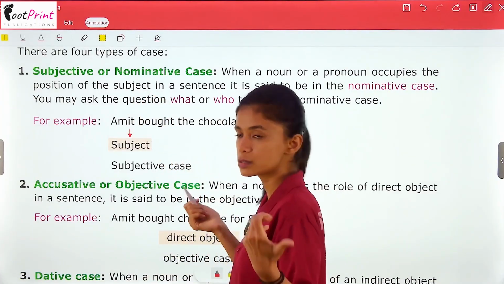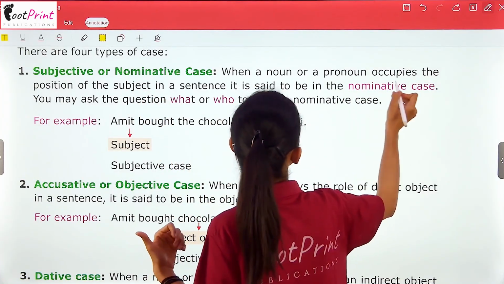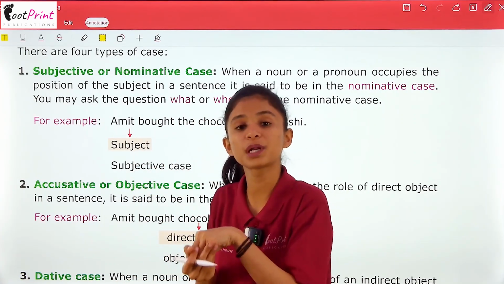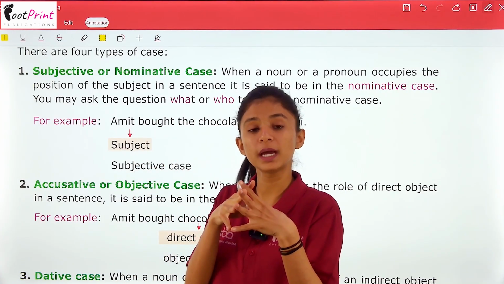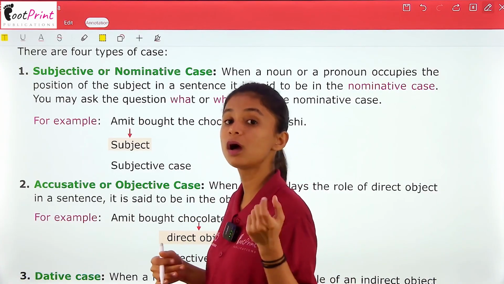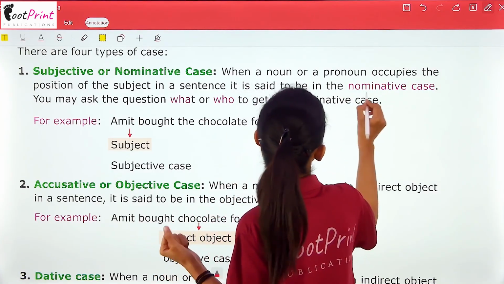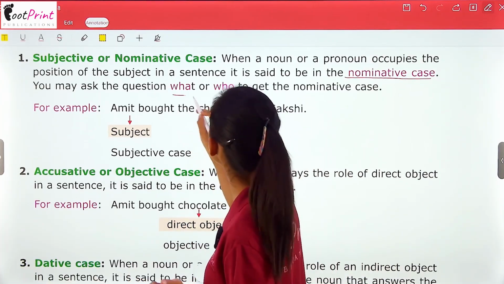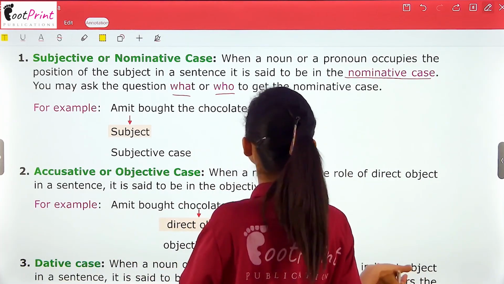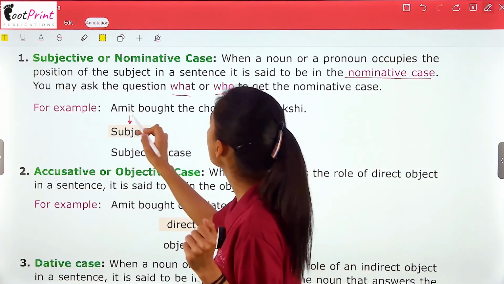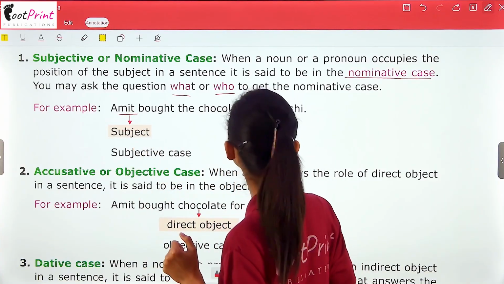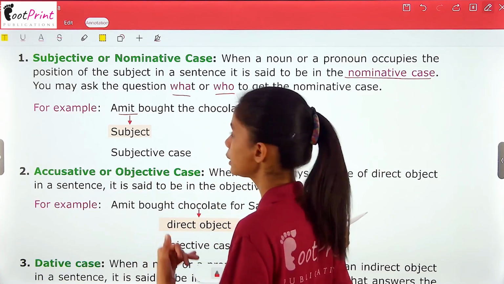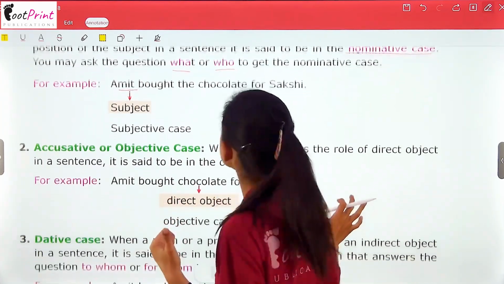Subjective case. What is a subjective case? When a noun or a pronoun occupies the position of the subject in a sentence. जब noun या pronoun subject की position पे होता है, then it is said to be in subjective case, or the nominative case. You may ask the question what or who to get the nominative case. For example, Amit bought the chocolate for Sakshi. So Amit is the subject and a noun as well. So it is the nominative case.